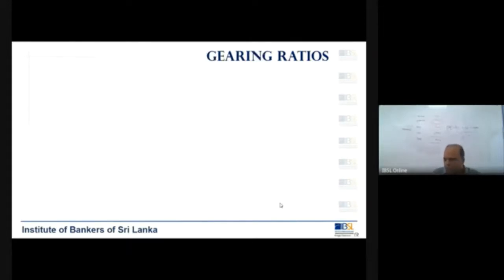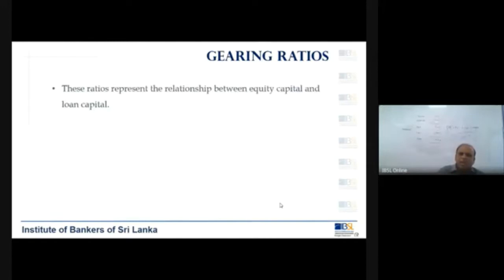Then we also look at the gearing ratio. Gearing ratio is something that reflects how much money this company is borrowing. Now, generally, the business is run with the money that is given by the investors or the shareholders, which we call the capital, stated capital, which I have already explained in detail to you. But sometimes the companies cannot run only with the capital. They might fall short of liquidity. So what do they do? They go and borrow from outside.